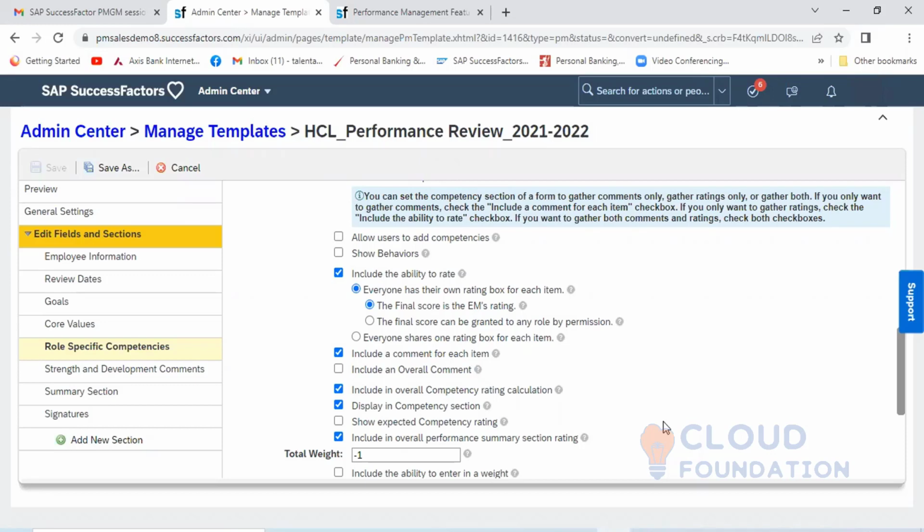Electrical, instrumentation, or you may have purchase and procurement, you will have different competencies. If they do not find an exact match in the standard library, you can add your own competencies and then map those competencies to that particular job code. So whoever is in that job code, by default it will come automatically.